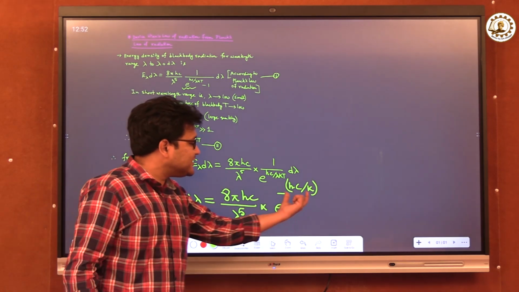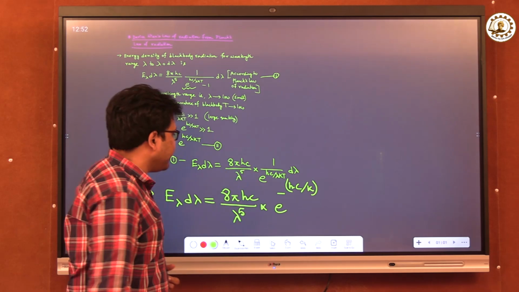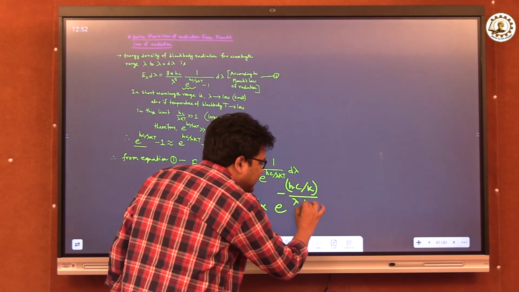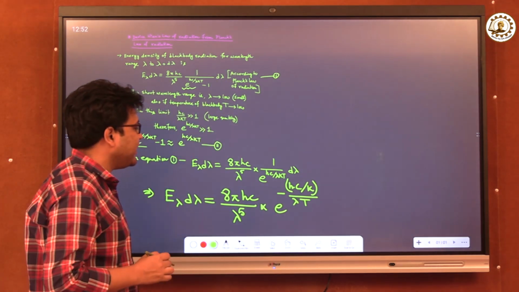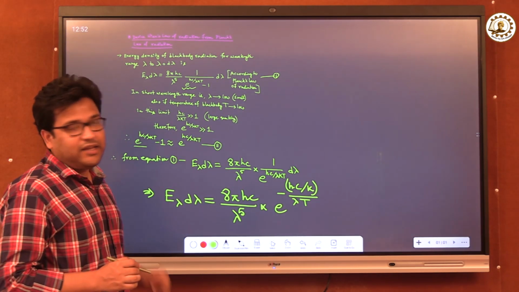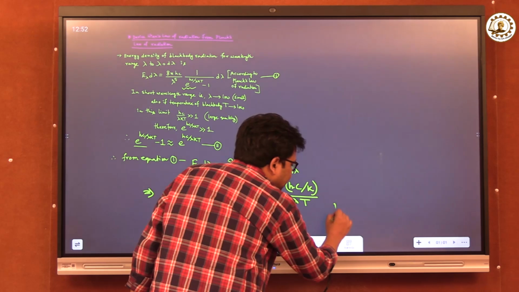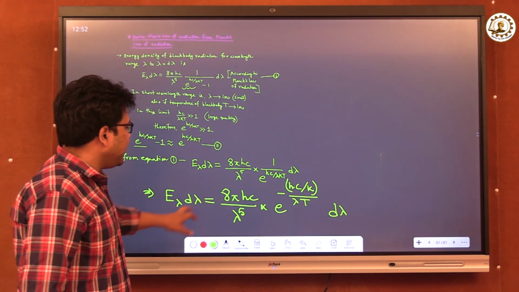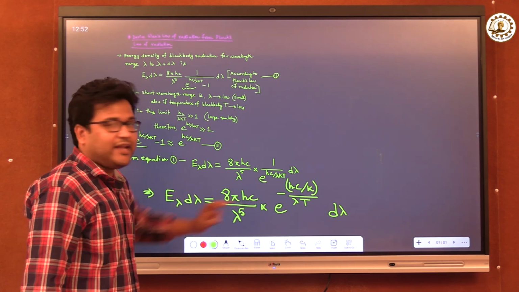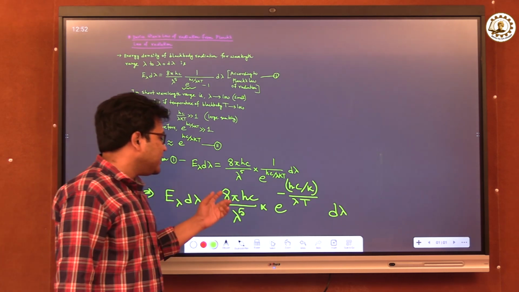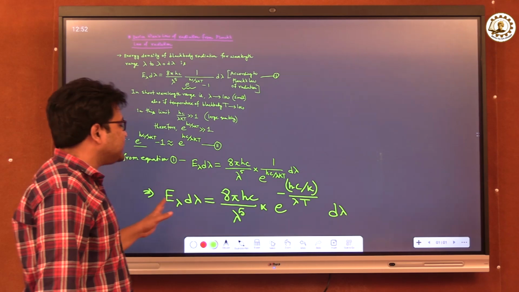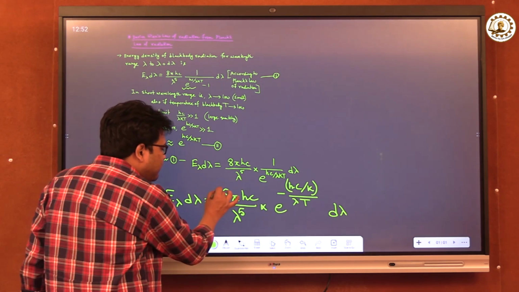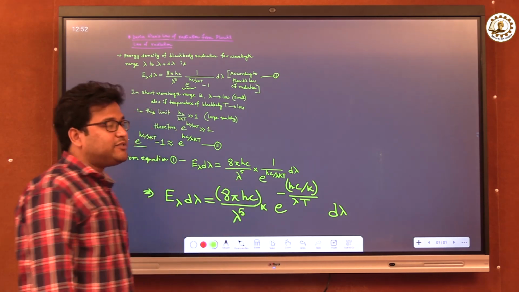So this total quantity hc by k becomes a constant, because lambda is a variable in this case and T is also a variable. Now, what do we have here? In the first term, we have 8 pi hc, which is nothing but a constant. 8 is a number, pi is obviously also a constant, h is Planck's constant, c is the velocity of light. So this total term becomes a constant.